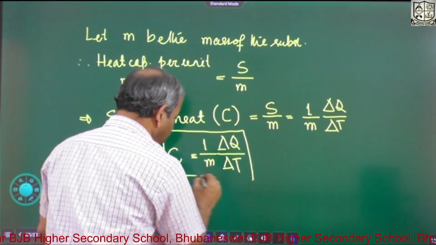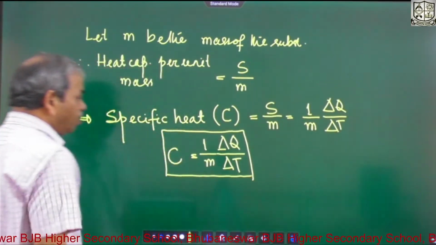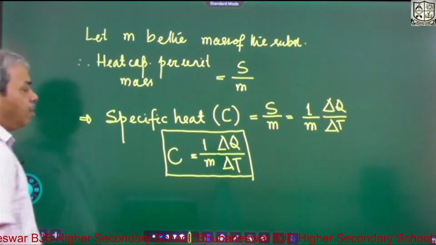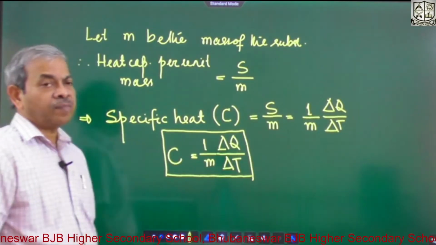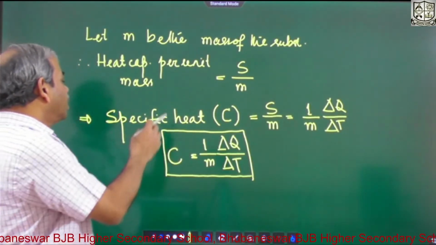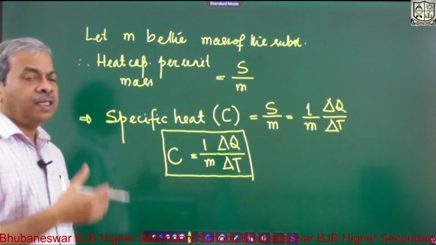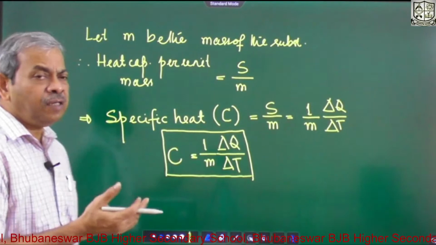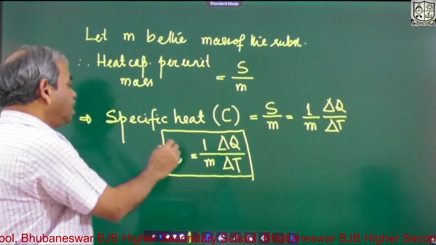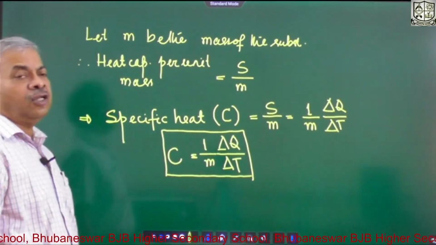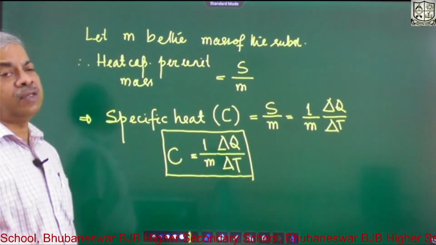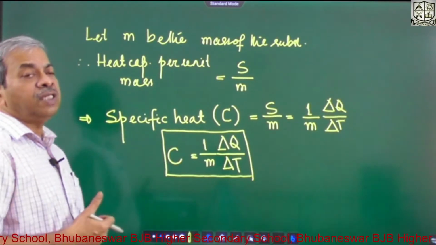During the time of kinetic theory of gas, we have also read it, where C is called the specific heat. Then, is it applicable to every system or every state of matter? Yes, solid, liquid and gas. But in case of gas, we replace this M, mass, in terms of number of molecules. That is, another unit is there, mole.